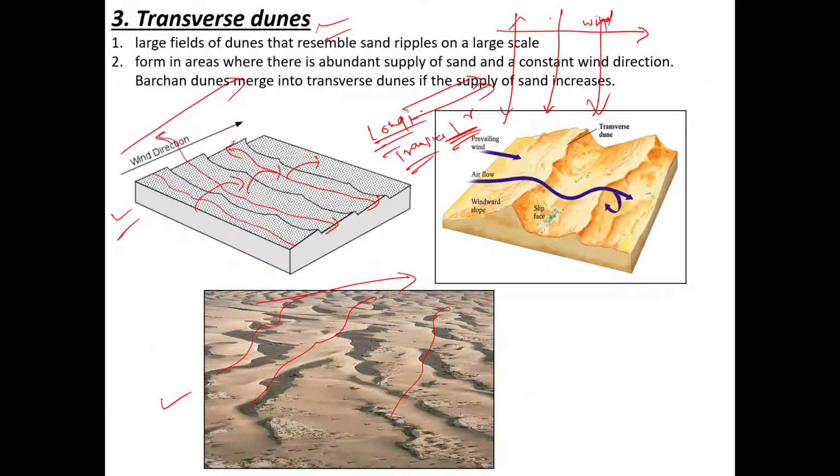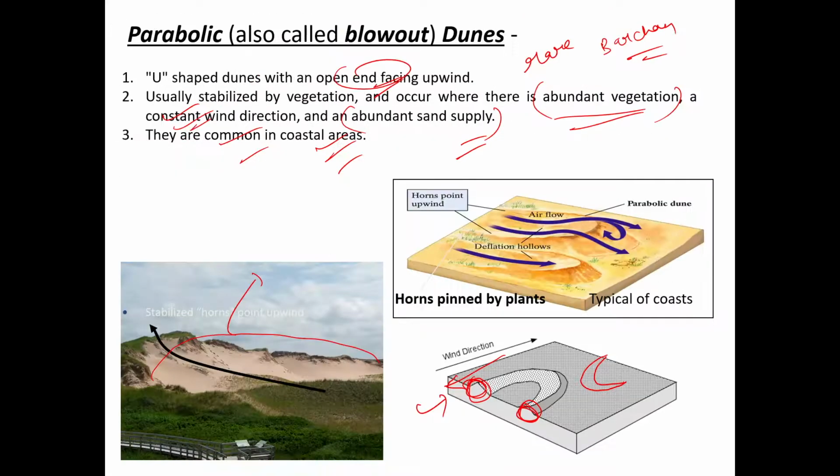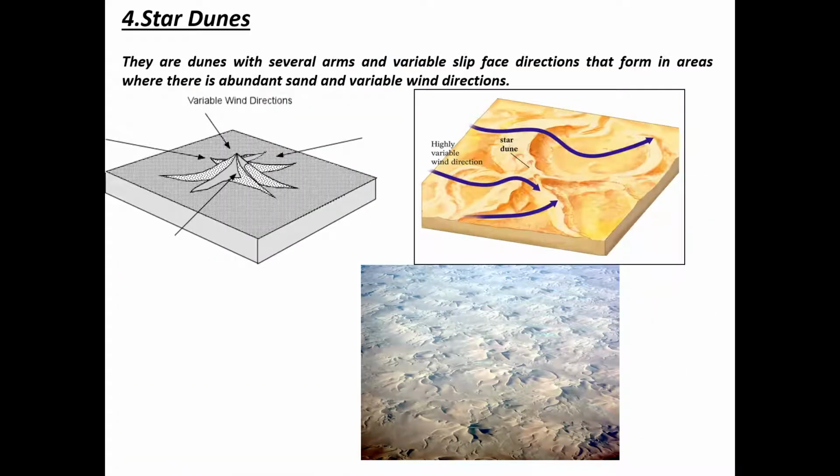If UPSC asks you about specific sand dunes, right? And the last one is the star dune. So in a star dune, what happens is the wind direction is variable. Suppose this is a desert and one time wind is blowing in this direction. Maybe after a few years the wind changes its direction due to local reasons. Then the wind direction is this one. The wind keeps changing its direction. So you will get deposits like this, and you will get something like a star dune. We call it a star dune.